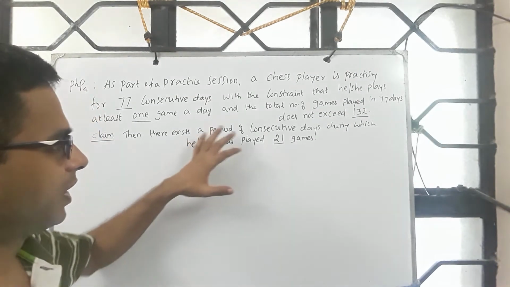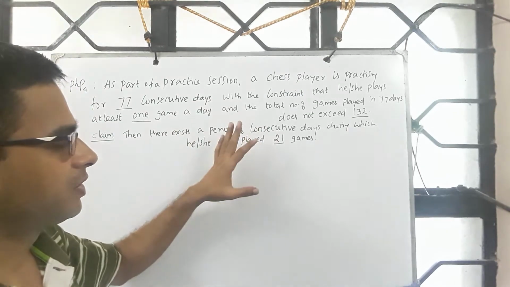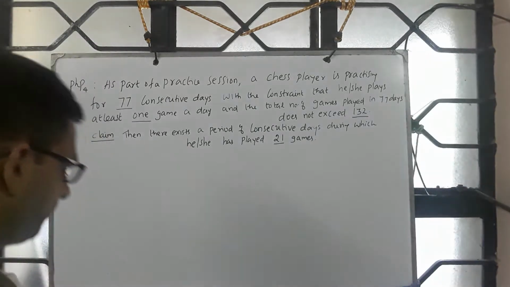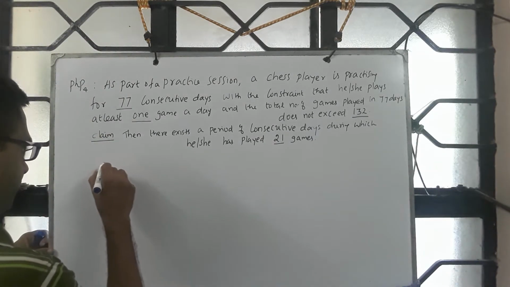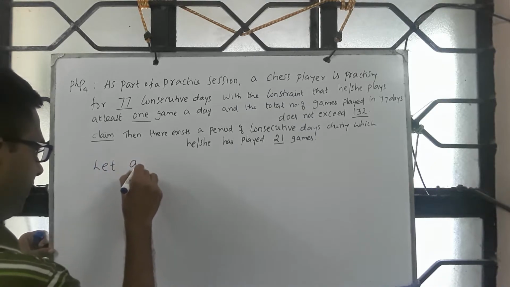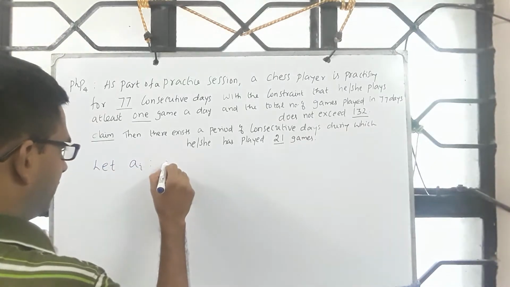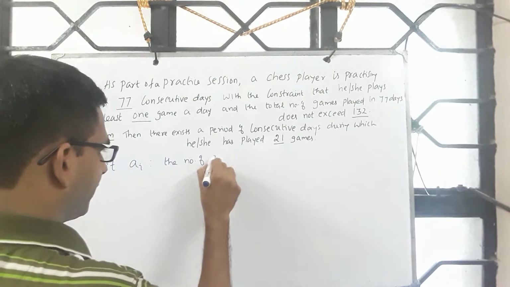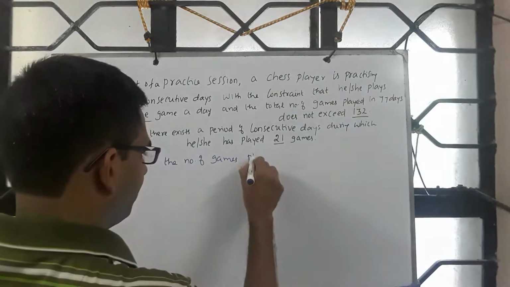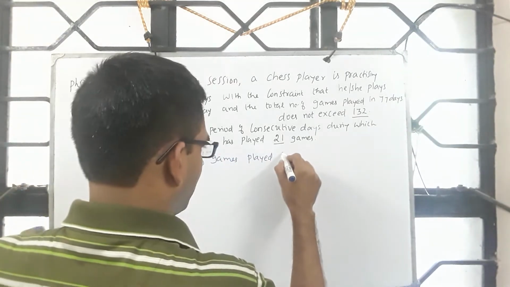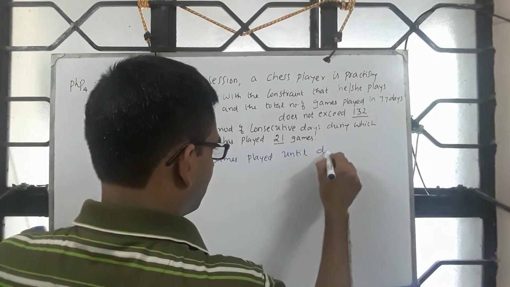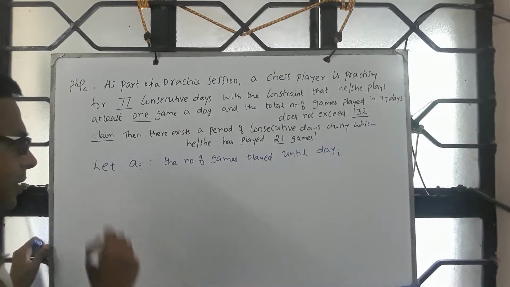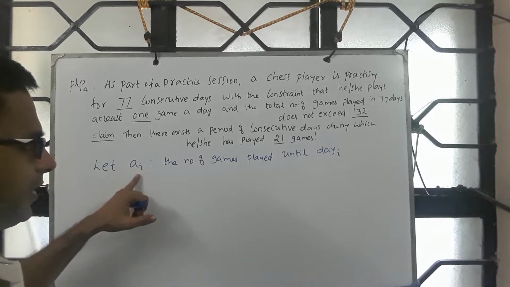As always, with this given parameter, you will have to extract pigeons and pigeonholes. So what I do, I define a variable Ai. What does it tell you? It denotes the number of games played until the ith day, until day i. So A1 will tell you the number of games played on the first day.